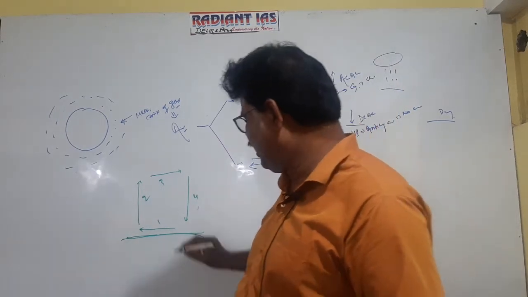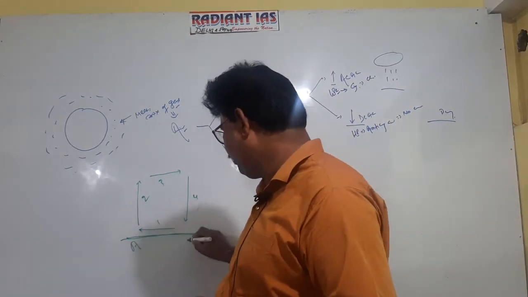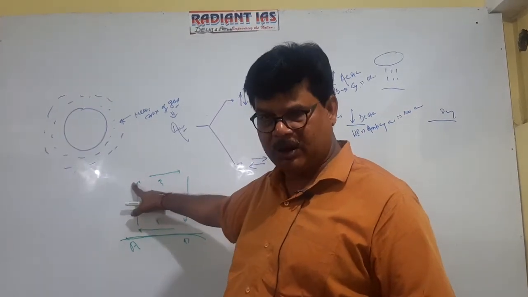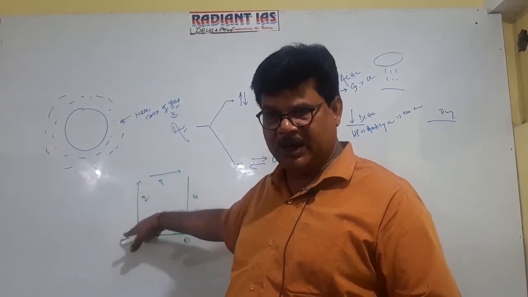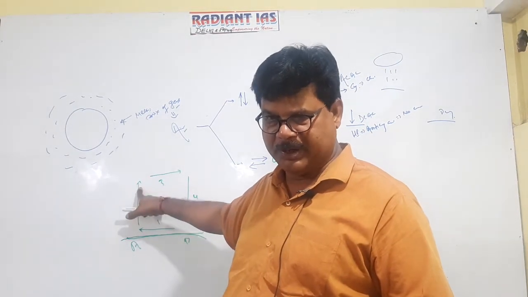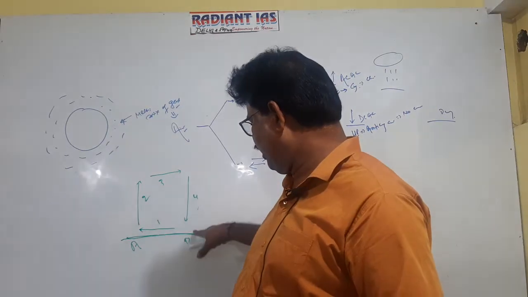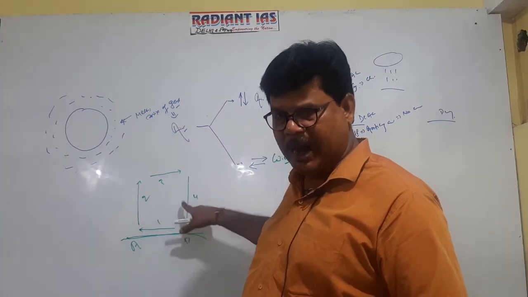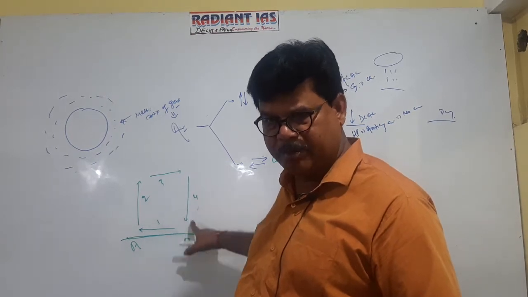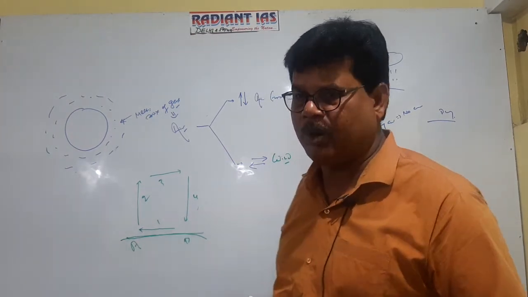If A is the place here and B is the place here, then A is expected to get rainfall. A will experience low pressure, cloud formation will occur here, and cyclonic condition will prevail there. On the other hand, at B, high pressure is created, anticyclonic condition prevails, and dry condition prevails there. It is obvious now.